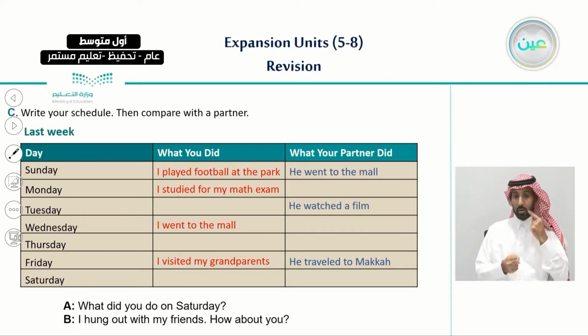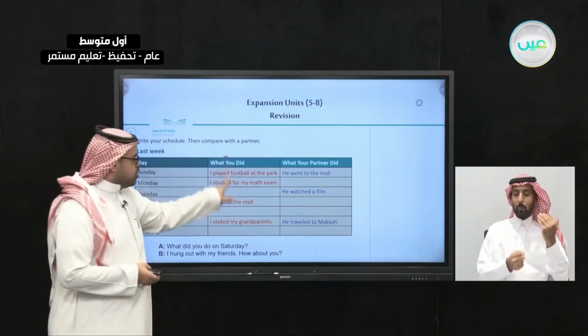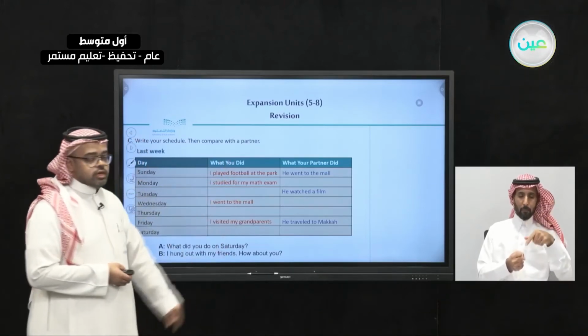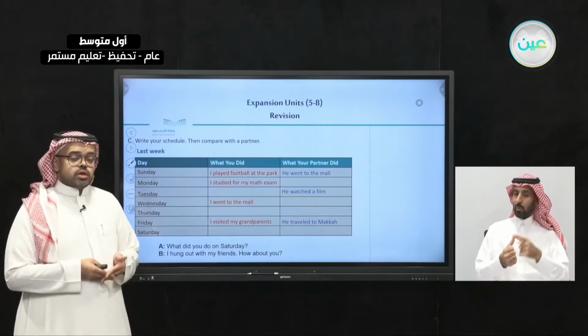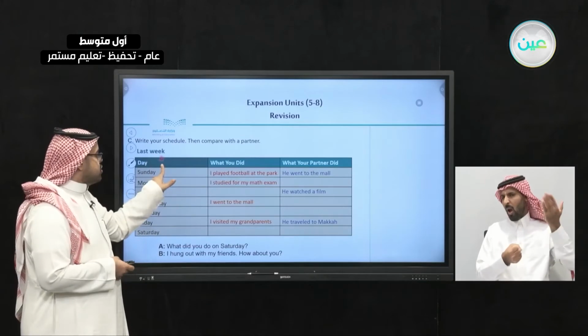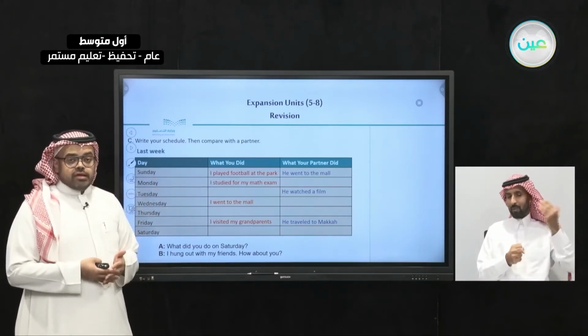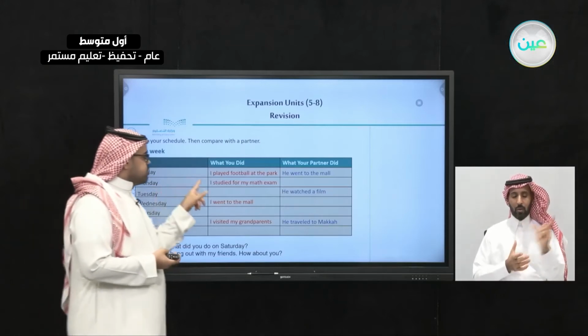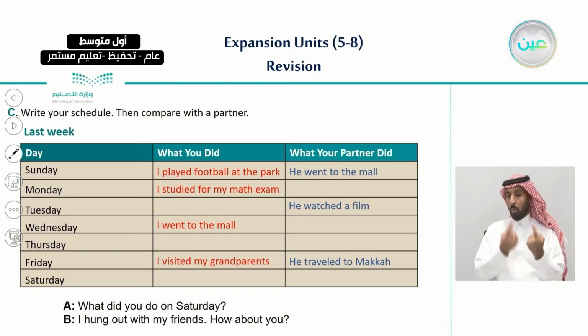Not only this, but also write down the things that you did in your personal part here in the middle. What is important here is that when we're talking about the things that we did last week, it's very important that we use the simple past. For example, when I say, I played football at the park, this is something that I did in the past.